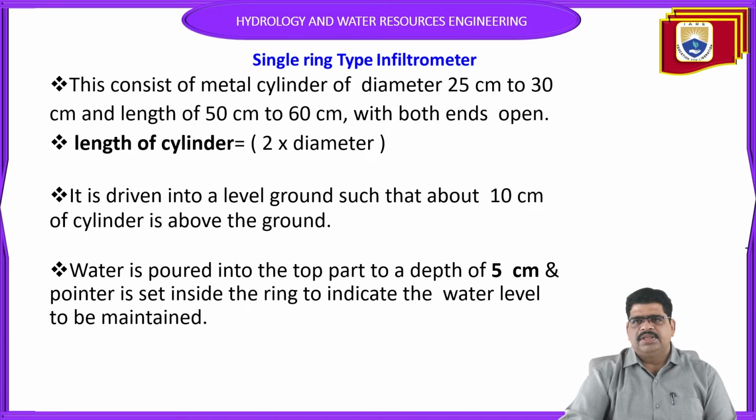The core depth is 5 centimeters, and the pointer is set inside the ring to indicate the water level to be maintained. So 5 centimeters is the minimum you have to maintain. Each 2 to 3 hours, how much has infiltrated can be measured using the single ring infiltrometer.